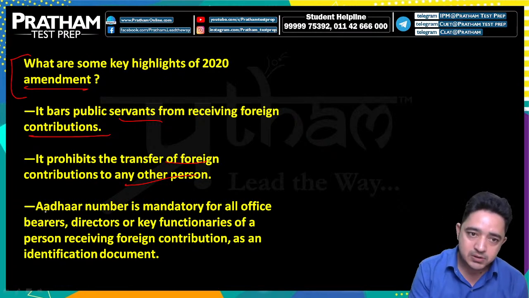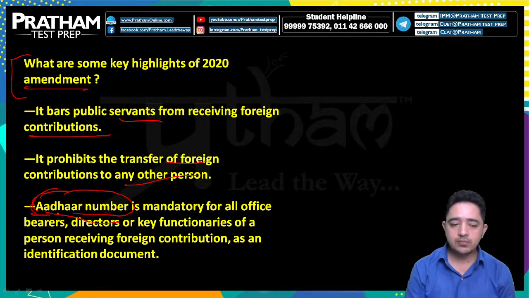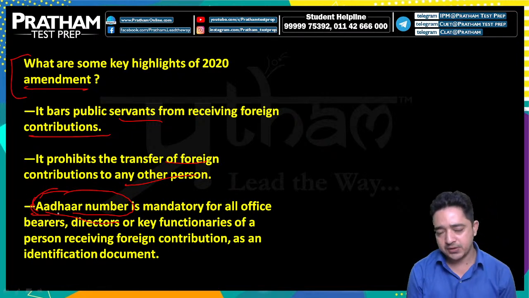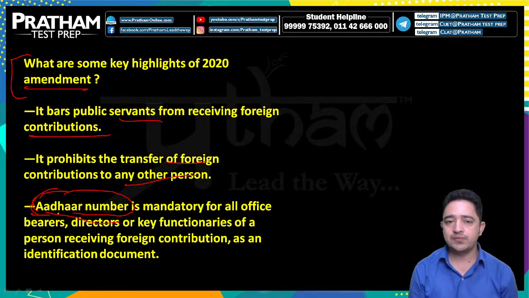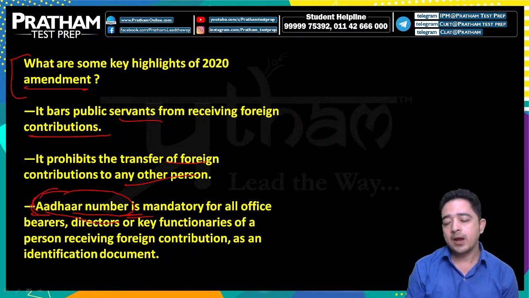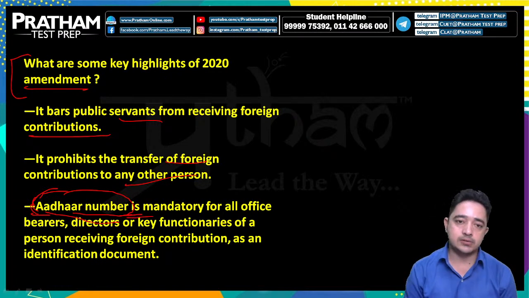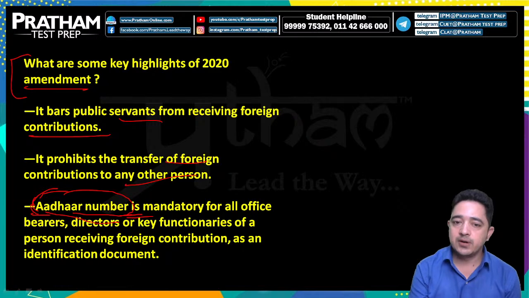So if the person is bearing an Aadhaar card, we can easily catch them if he is involved in activities which are detrimental to our country's sovereignty and sovereign interest, and we can say it is the country's security. So an Aadhaar number is mandatory for all office bearers, directors or key functionaries of a person receiving foreign contribution as an identification document.